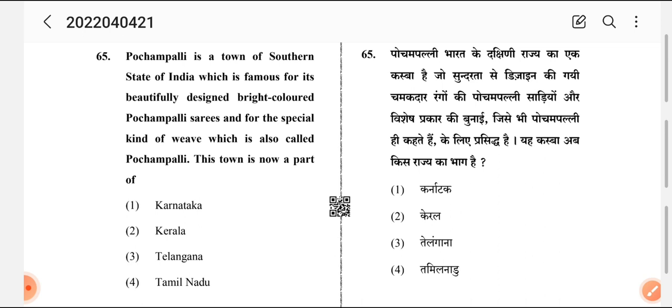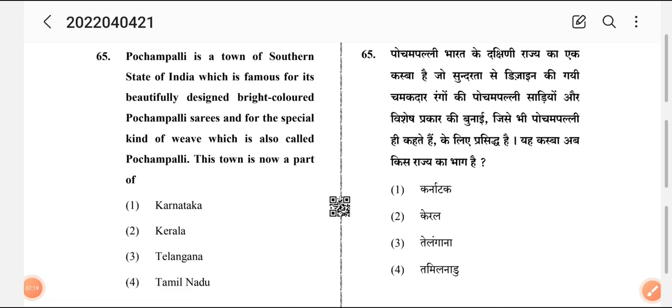The town is now a part of: option 1 Karnataka, option 2 Kerala, option 3 Telangana, option 4 Tamil Nadu.